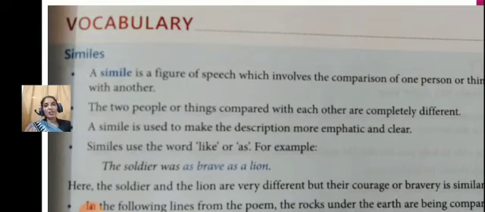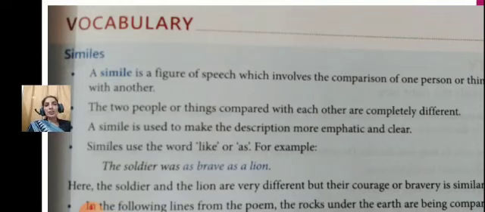They are making their texts more impressive, more understandable, and more clear as well. So let's see. The two people or things compared with each other are completely different. A simile is used to make the description more emphatic and clear. Things are different, but there is similarity.